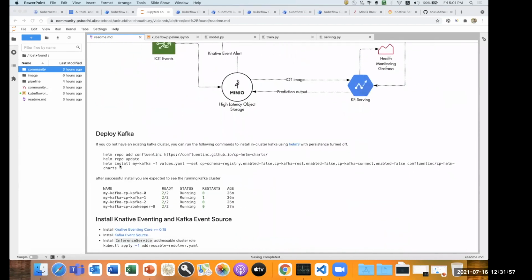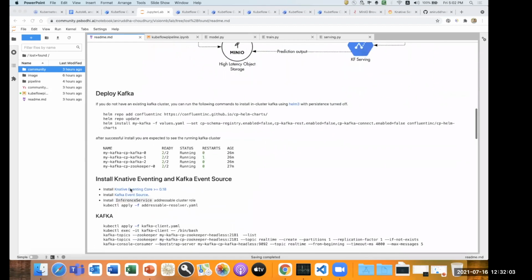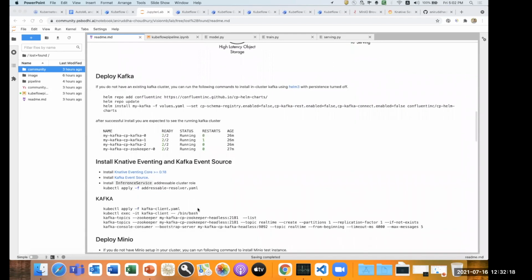Once the Kafka is deployed, we can see the logs to check if the Kafka is running or not. And once the Kafka is deployed, then we can install all the Knative eventing and Knative event source. And we have to install the Address reservoir also. So this reservoir will act as a connector to our Kafka. And once that is done, we'll deploy a pod. Now I'll show how this pod, the Kafka client, looks.